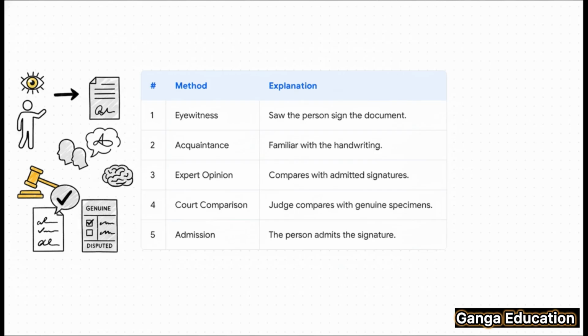Third, there's the opinion of a handwriting expert, though it's important to know this is usually used to support other evidence. Fourth, the judge can do it themselves. The court can compare the signature in question with another one that is known to be genuine. And finally, the simplest method of all, an admission from the person who supposedly signed it.